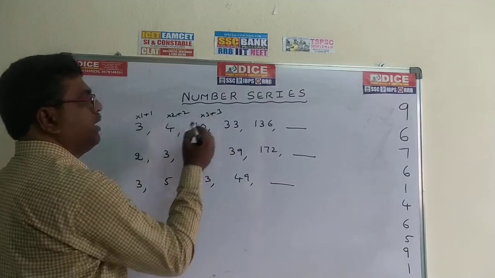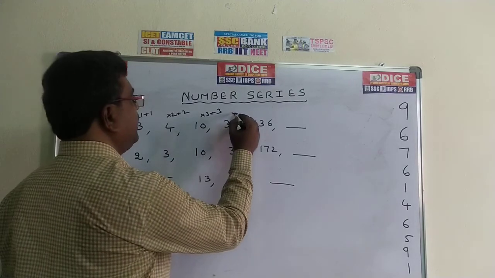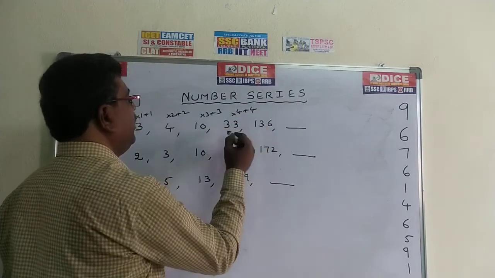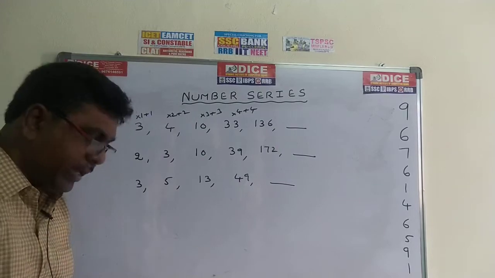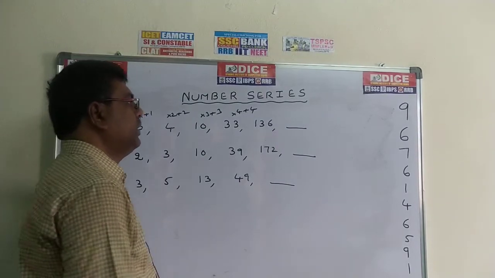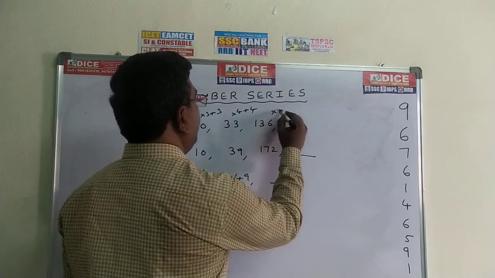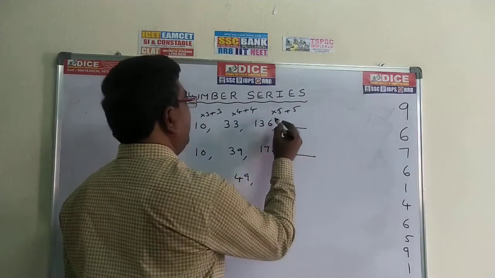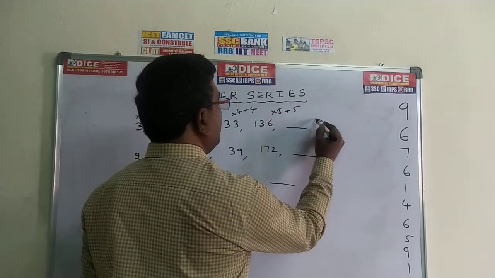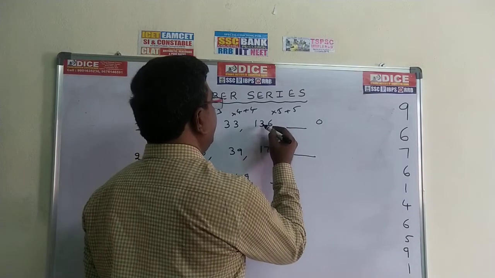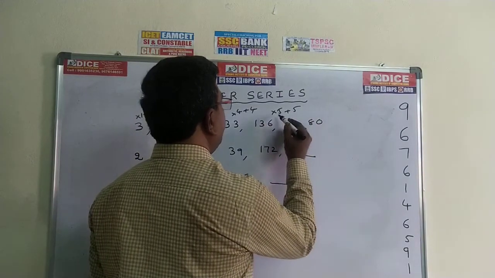10 into 3 plus 3. 10 into 3, 30. 30 plus 3, 33. It becomes into 4 plus 4. 33 into 4, 132. 132 plus 4, 136. Now it is into 5 plus 5. 136 into 5, 5 6s are 30, 0. 5 3s are 15, 15 plus 18, 1 is there.